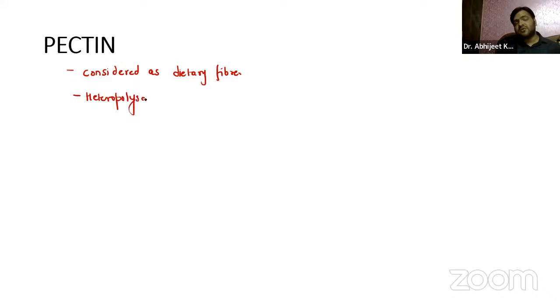Coming on to the last one, that is pectin. Pectin is considered a dietary fiber. It is a heteropolysaccharide. I have already discussed, it is not homo, it is heteropolysaccharide. If the composition is asked, it is made up of galacturonic acid and also arabinose.